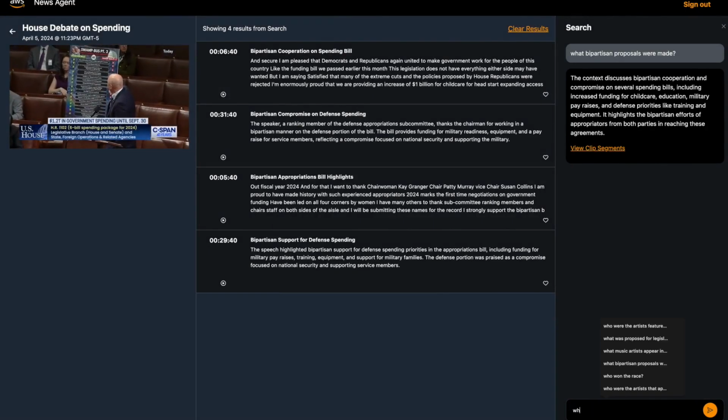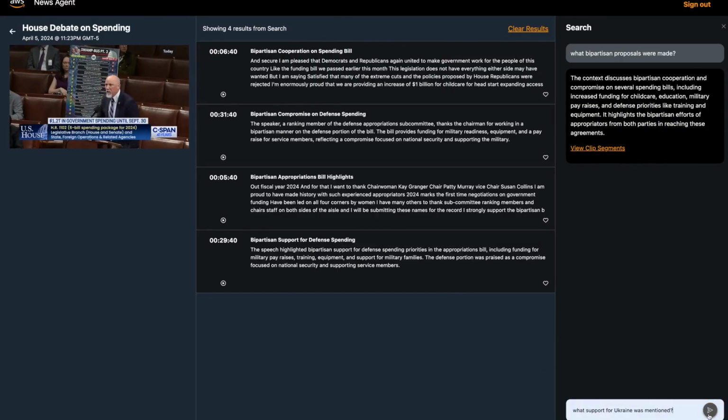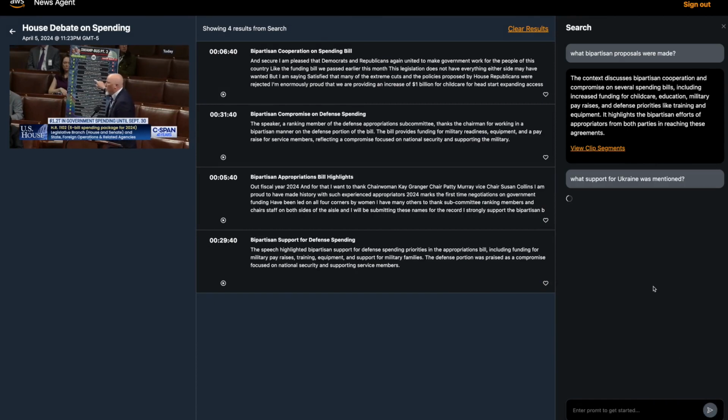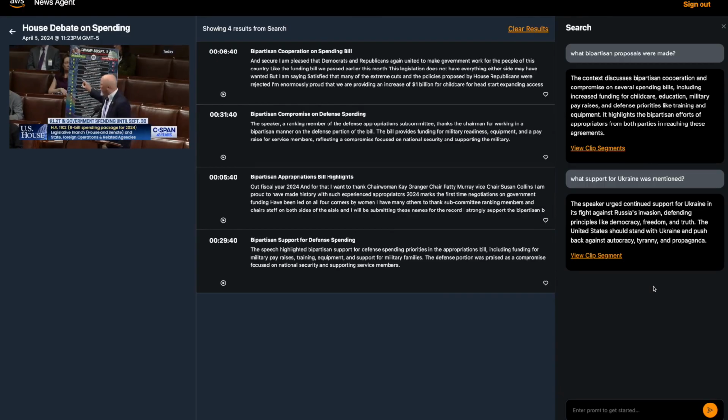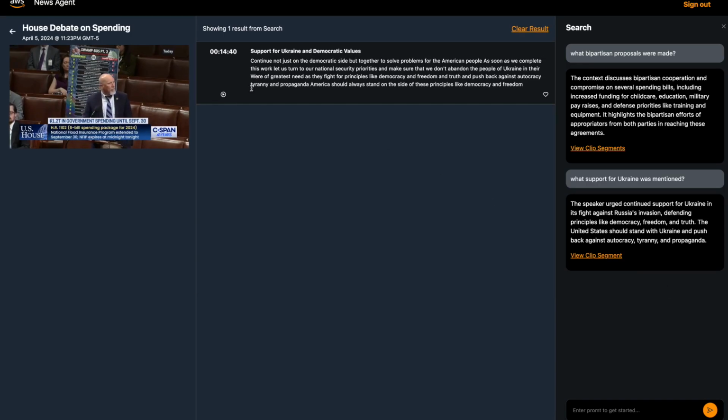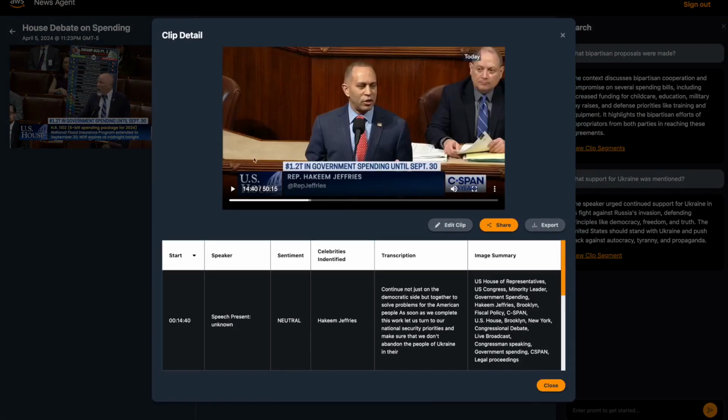But I can also run searches on things like, what support was there for Ukraine. And again, we're using our Amazon Bedrock service with our Claude 3 model to figure out what was not only in scene descriptions, but also process the transcription text and really a lot of the key elements of the metadata that's being extracted. So here we've got the Ukraine support bit, and I can click and watch on that. Here again, Hakeem Jeffries proposing something there.